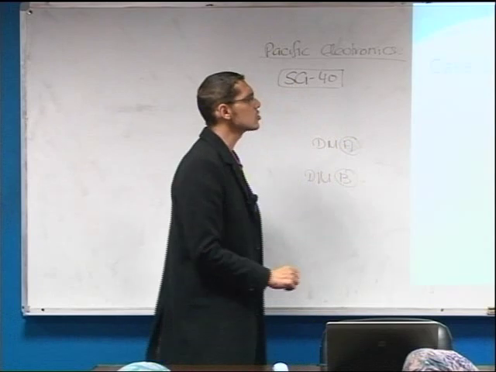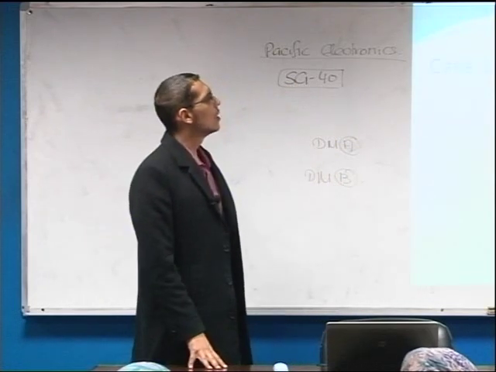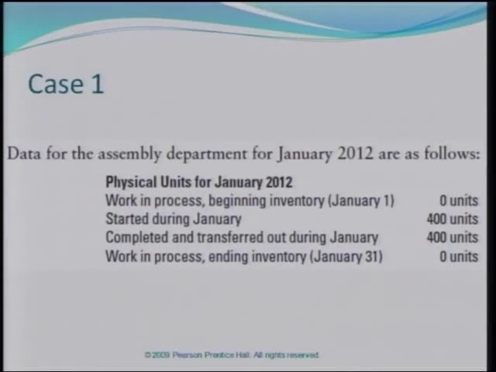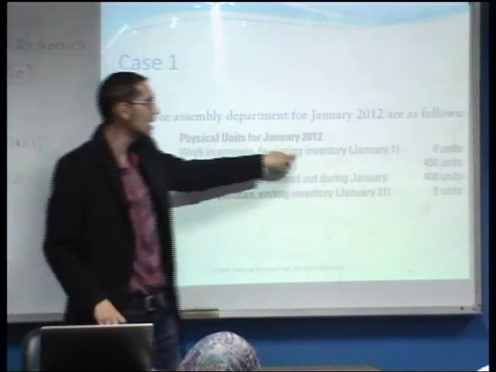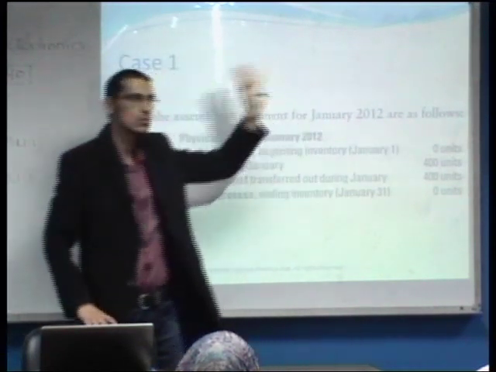According to case number 1, this is the data for the assembly department. As we said, we are going to focus our cases upon the assembly department. This is the data for the assembly department for the month of January 2012, which are as follows. Of course, we have physical units for January 2012. We would not have any beginning inventory, according to our assumption, 0 units.